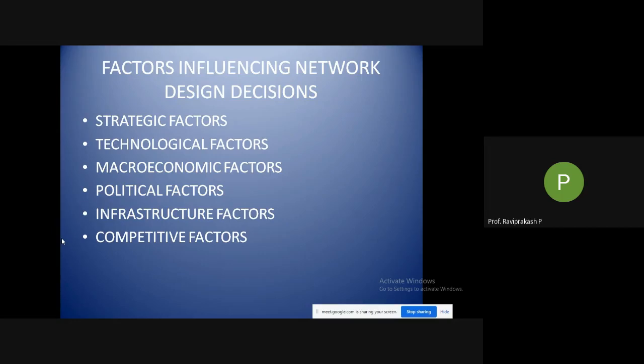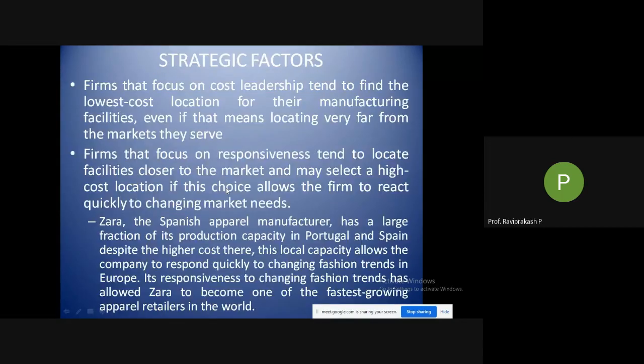That's why I have put these major factors over here, because economically as well as globally all the things change. Different strategies are being used in different countries or different parts of the world. Technological factors: in one place the technology is too high, in some place it is too low, and people are not ready to change. So technological factors, macroeconomic factors, as and when we get there, we'll be looking into these things. Next, first coming to the strategic factors.